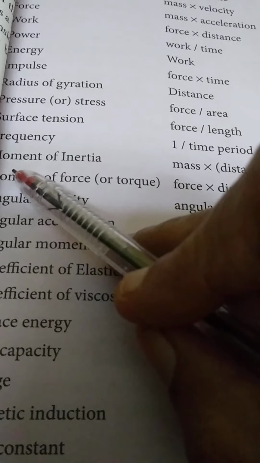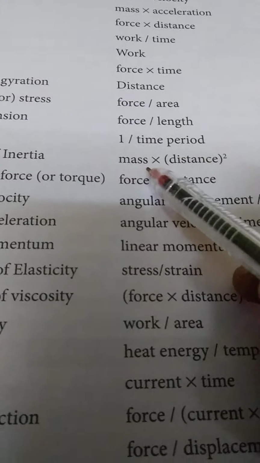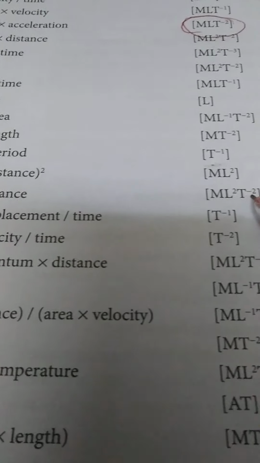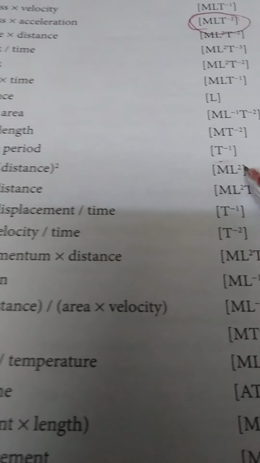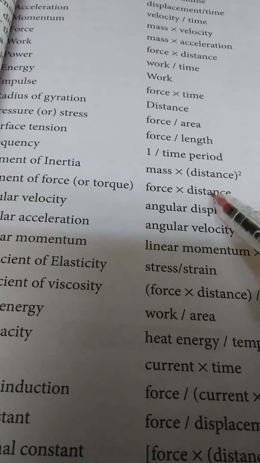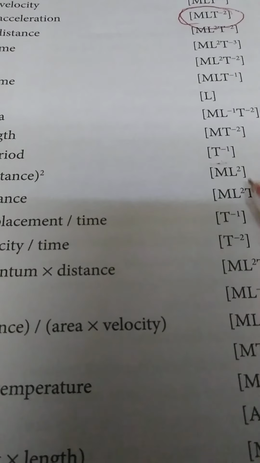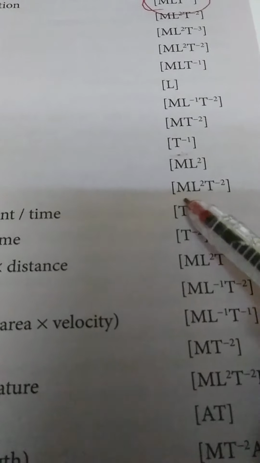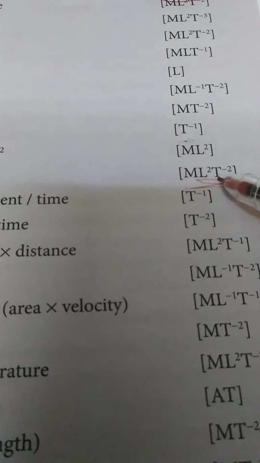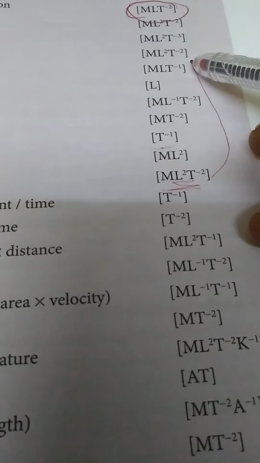Then moment of inertia. I think I have told you about this already. It is nothing but mass into distance square. What is mass? It is M. Distance square, L square. Okay. Then moment of force. Force into distance. You have learnt it already this year. It is M L t power minus 2 into L. So M L square t power minus 2. You have seen it already; I will match it with this. M L square t power minus 2.